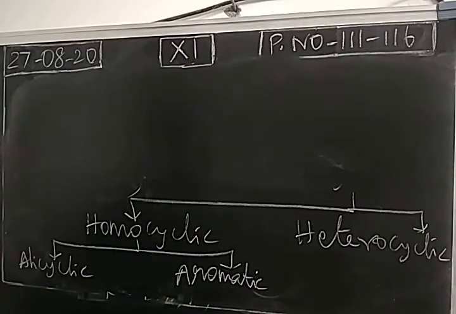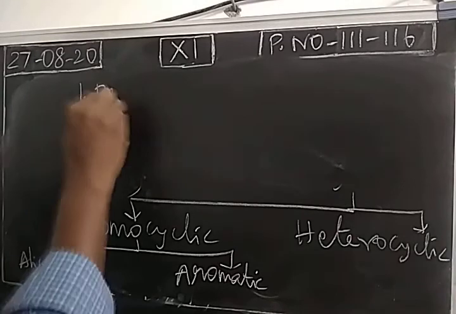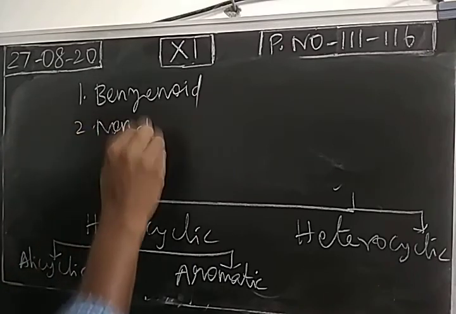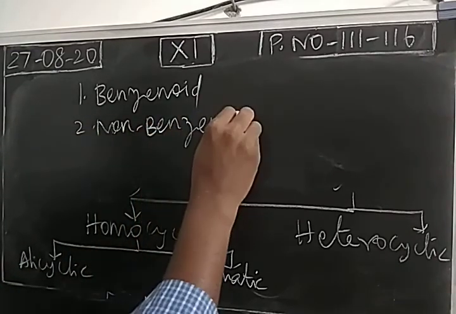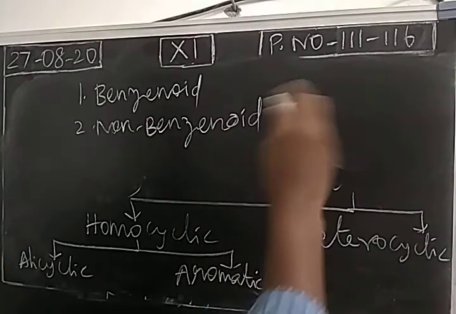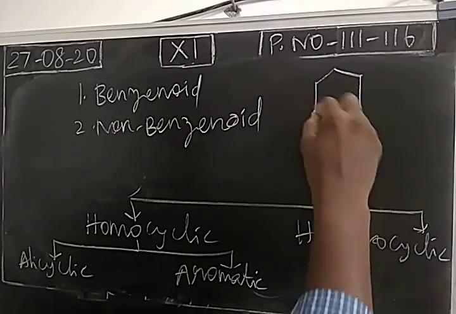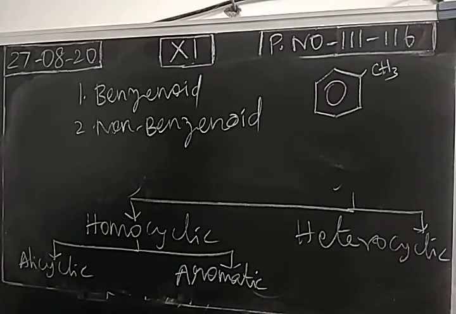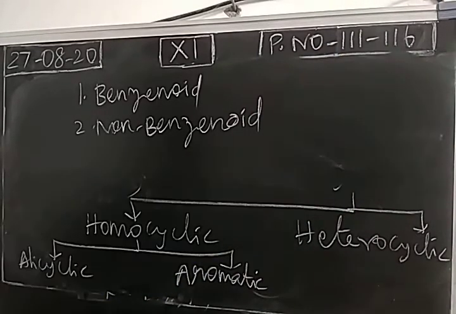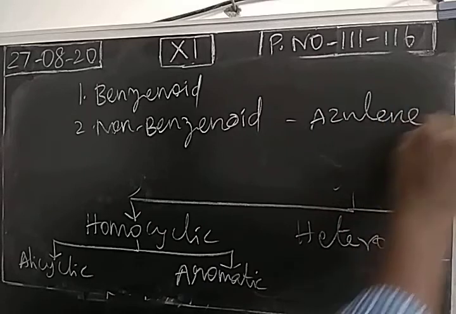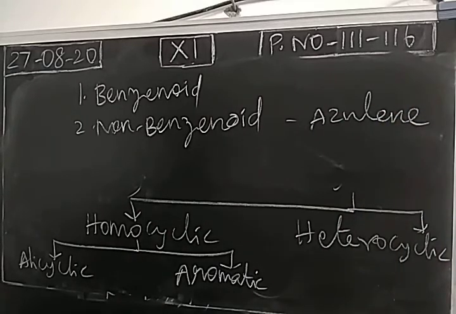Aromatic compounds are of two types again: benzenoid and non-benzenoid. Benzenoid compound means a benzene ring will be there, for example toluene or phenol. At least one benzene ring will be there. Non-benzenoid compound means aromatic in nature, but a benzene ring will not be there. Example: azulene. So with this, the homocyclic compound part is over.